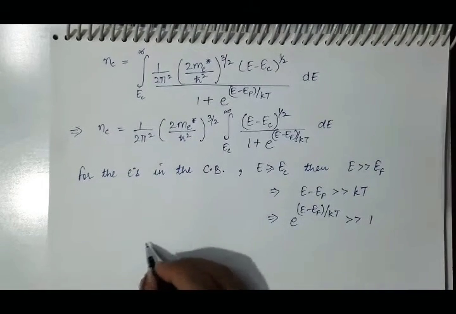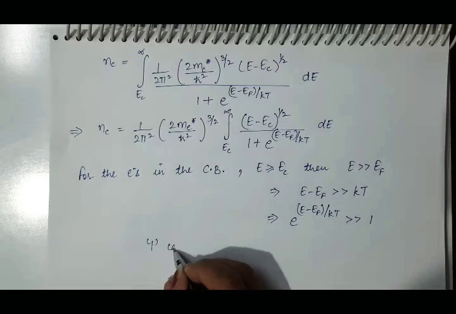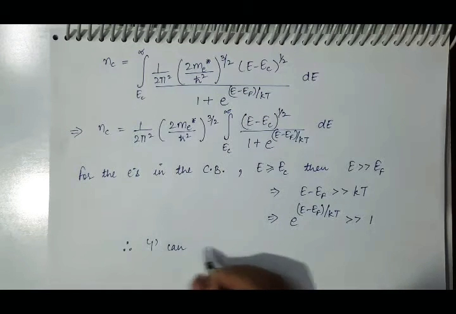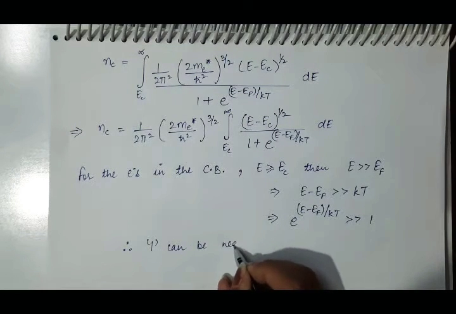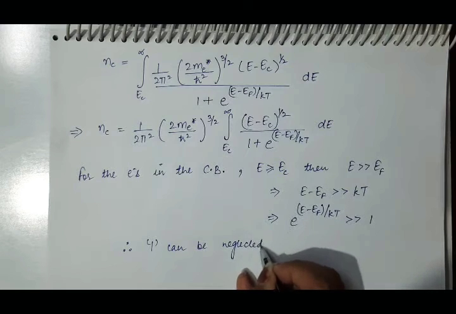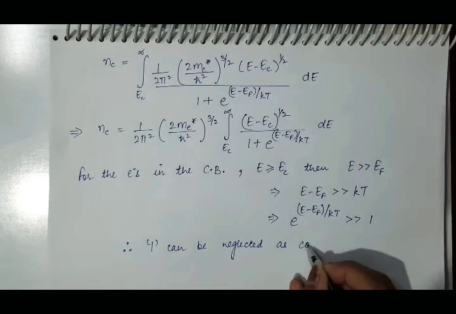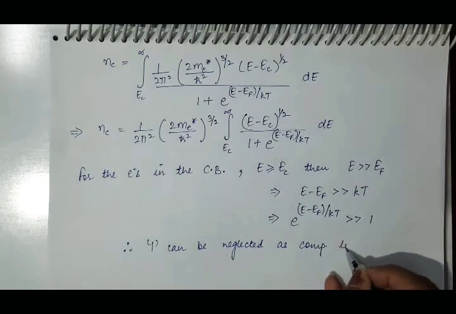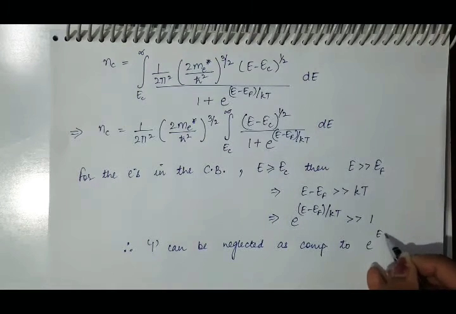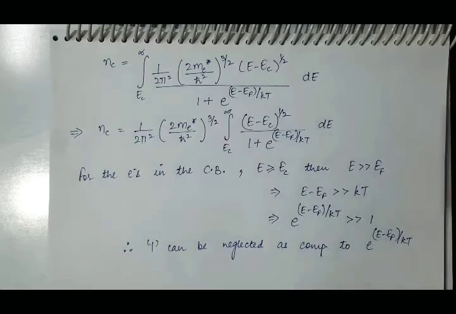So this 1 can be neglected. Therefore, 1 can be neglected as compared to this E raised to power E minus EF by KT.